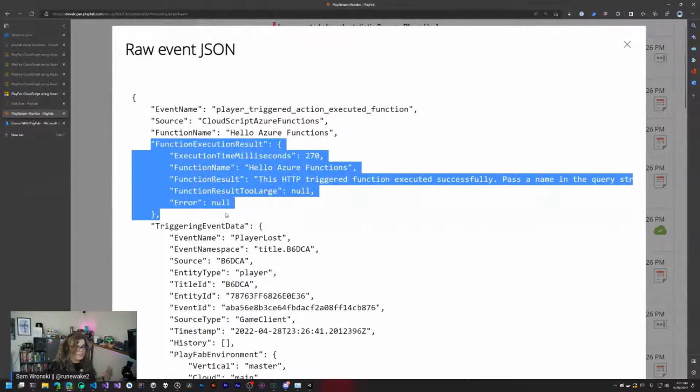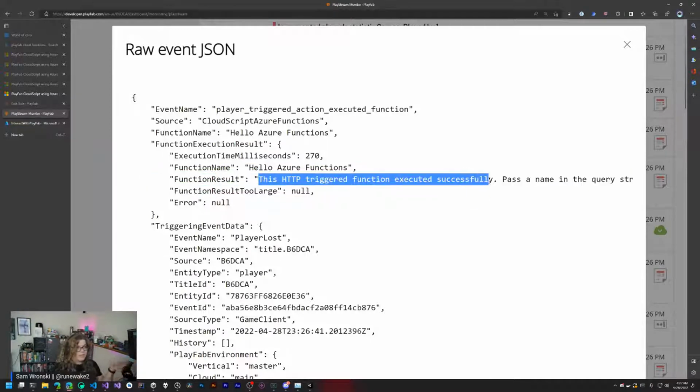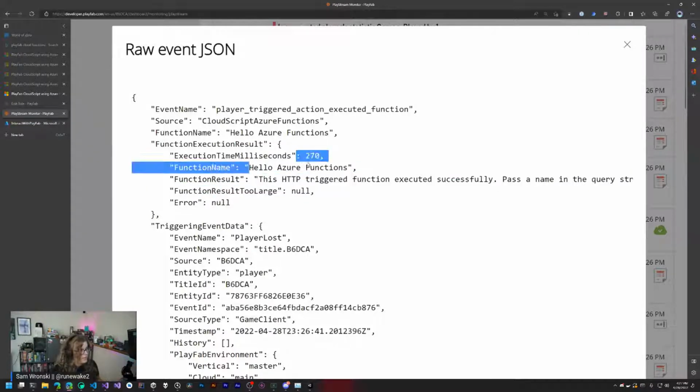Here's the execution result. So we can actually see for this event how long it took to execute this function, 270 milliseconds, about a quarter of a second. And we can see the result. So this HTTP triggered function executed successfully. So you can see the name, the function result, and so on. You can also see any errors that might have occurred if there was an issue or your server returned something that wasn't a 200 success. You'll get that information back here too. So there's a way to look through all of this information.